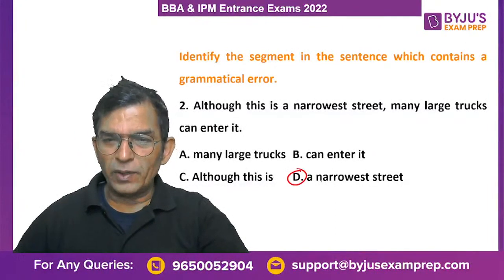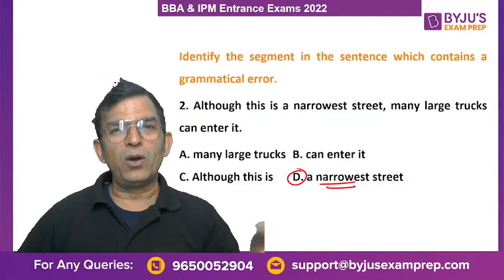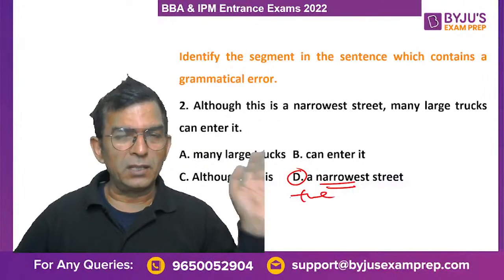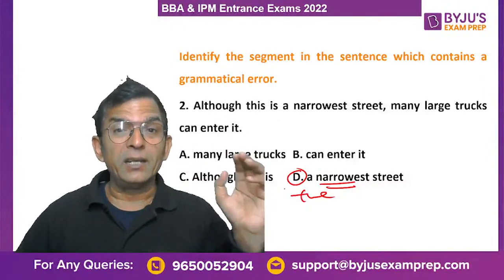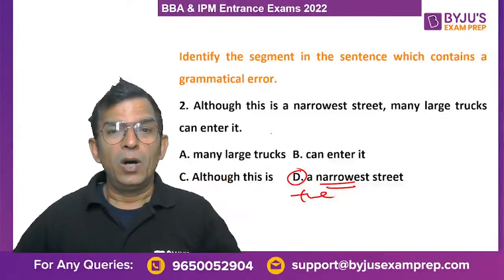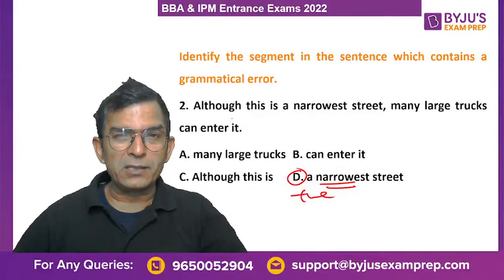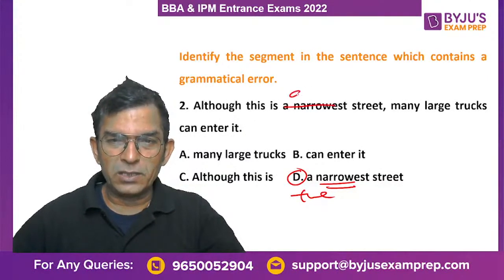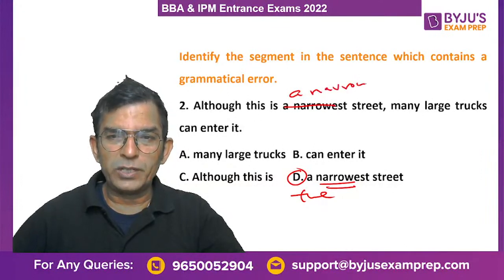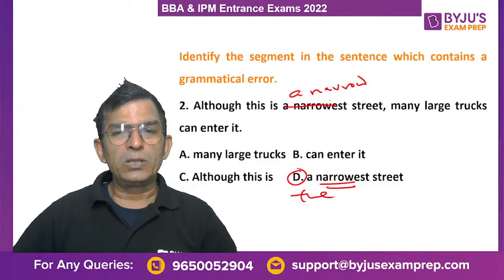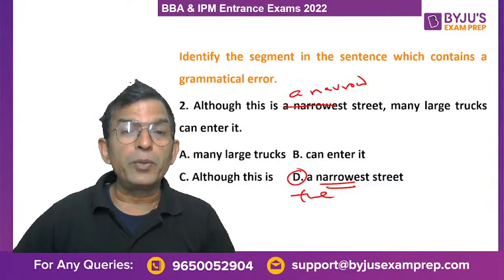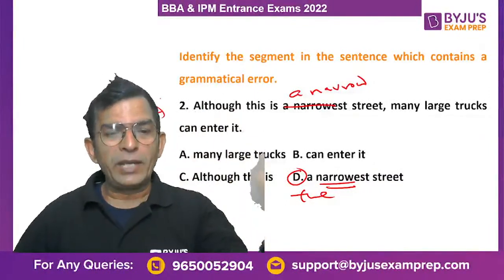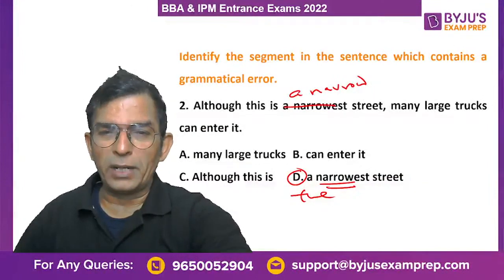Narrowest street, when we use the superlative, we will require the आर्टिकल, लेकिन वो भी क्यों लिखूंगा? Although, because we are not doing any comparison here, so we simply say although this is a narrow street, this is a narrow street, yahan the bhi nahi karna hai, although this is a narrow street many large trucks can enter it, because there is no comparison. Until and unless there is comparison, we cannot use the comparative degree or the superlative degree, right?